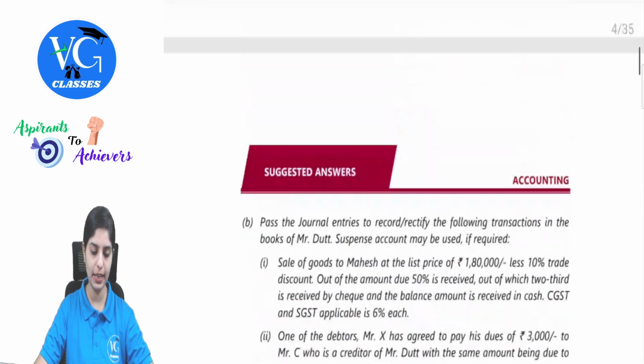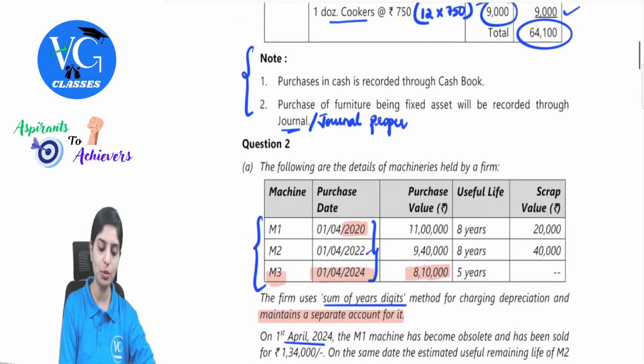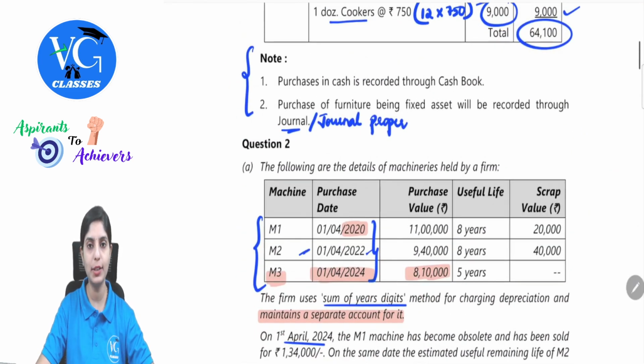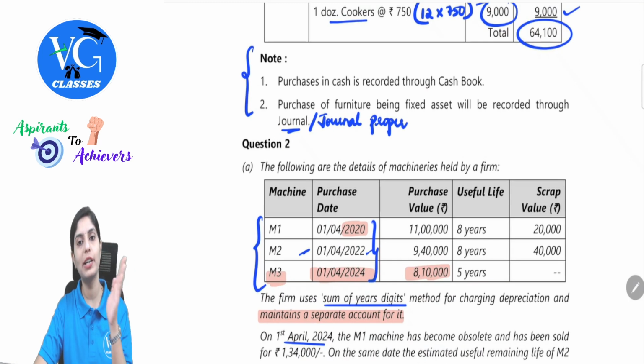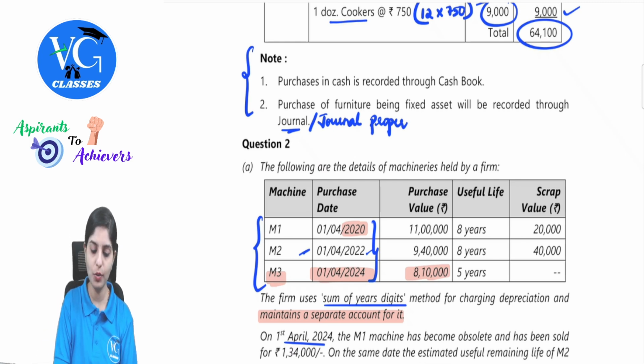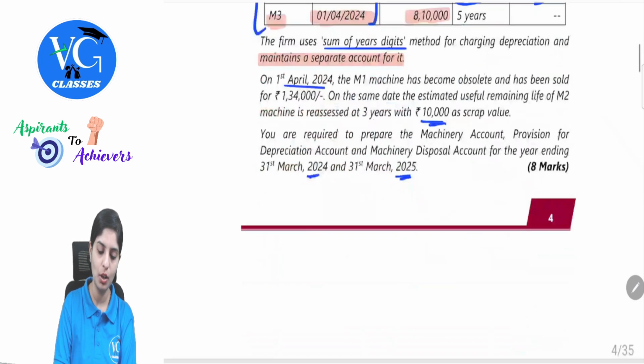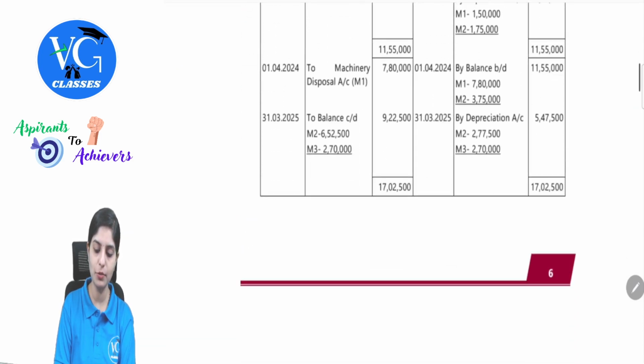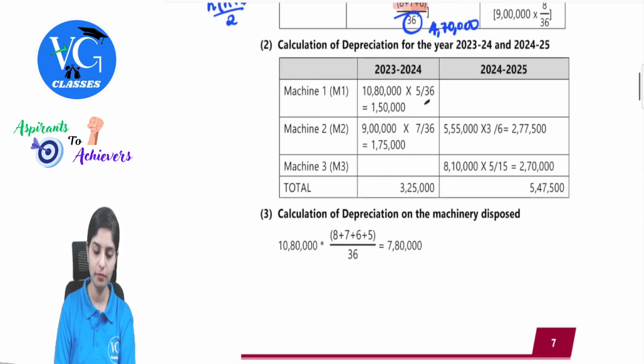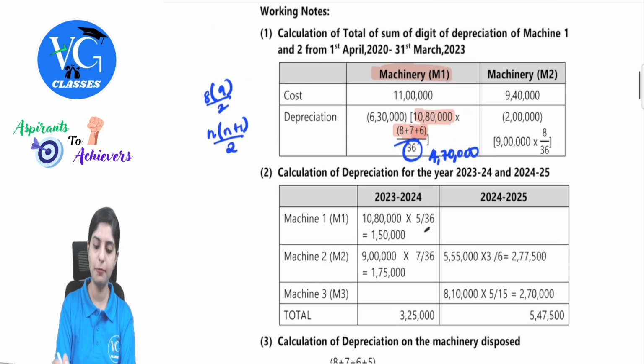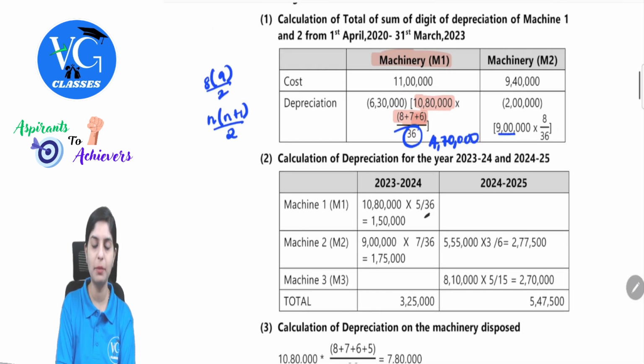Next, likewise for machine number 2. Let's reflect on the question. Machine 2 was bought on 1st April 2022. So we just want to calculate the depreciation for 1 year because we want it as on the year ending 31st March 23. The useful life for this is again 8 years. Scrap value is given as 40,000. So 9 lakh 40,000 minus 40,000 will be 9 lakh.